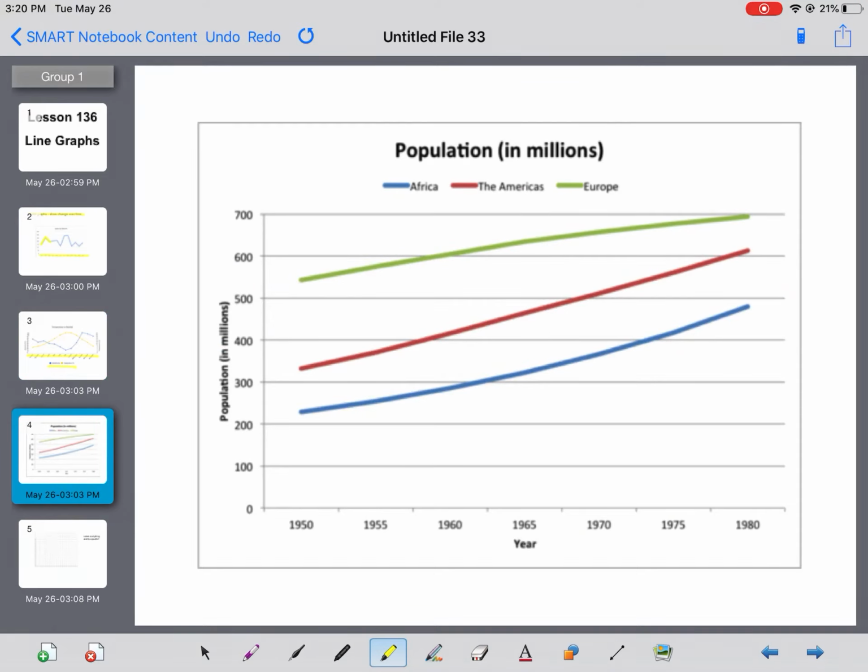And just like with bar graphs, you can increase your number of lines. Here's a triple line graph showing the population of 3 different areas over a number of years. So the change over time.